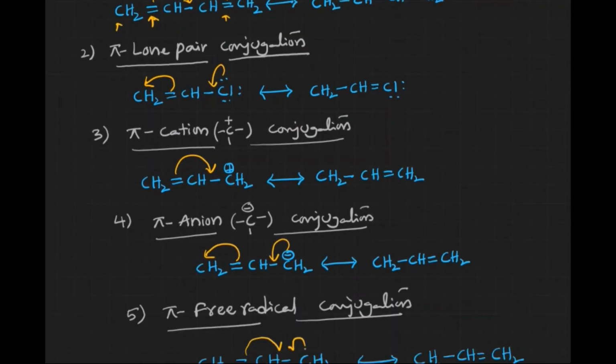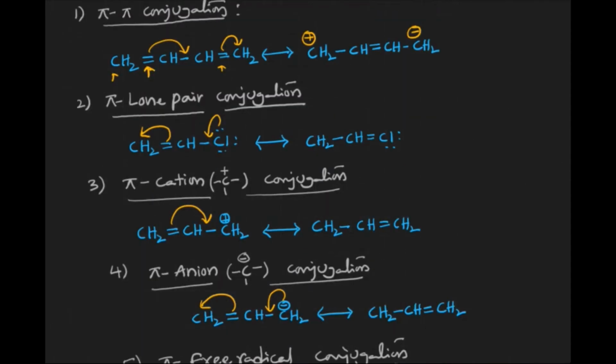Now let us see pi lone pair conjugation. We have a lone pair on the chlorine, and we have a pi bond also. These two are in conjugation. Simply we can remember, one sigma bond will be in between the two. In the earlier case we discussed two pi bonds. Here we have a lone pair and a pi bond, with a single bond in between. That's what we call the conjugative position.